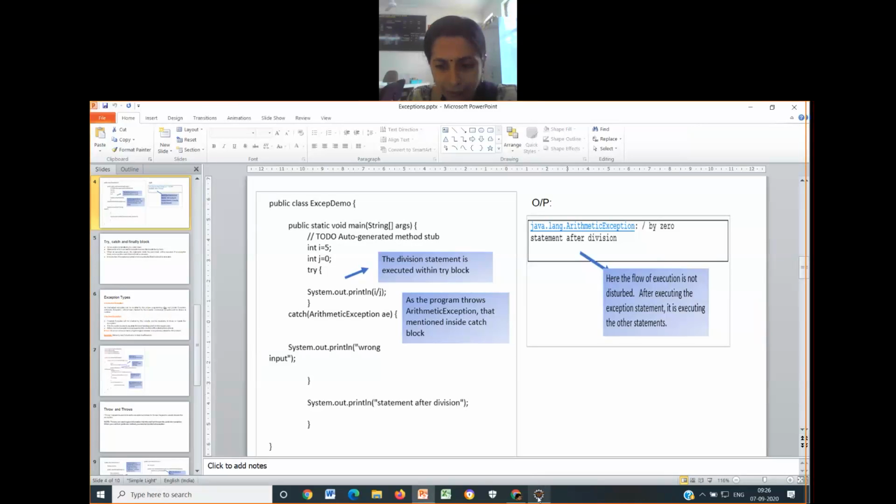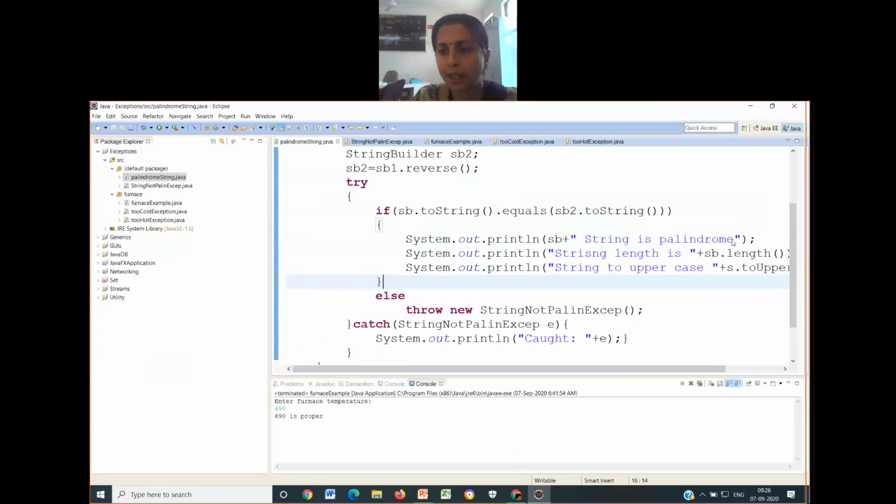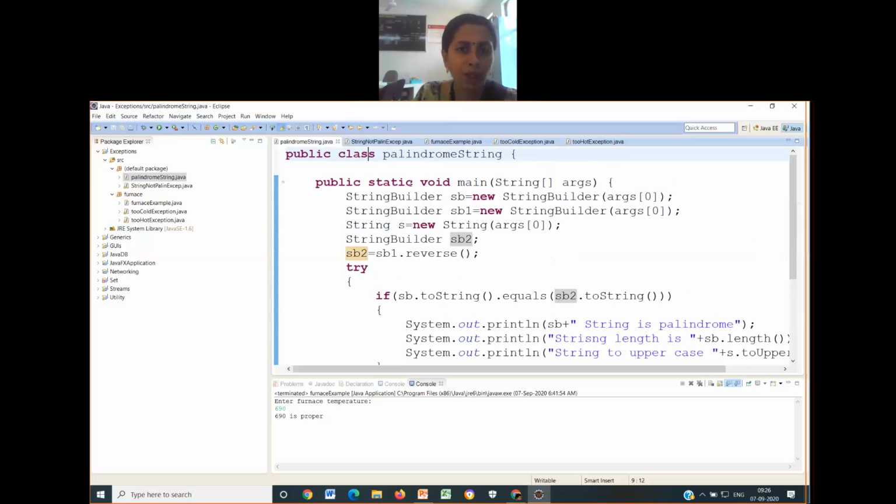I will directly go and open the Eclipse. I have done the programs there only. You can just see the first program. I have not written the heading here, but the name of the file explicitly tells what it is doing. So I just want to read a command line argument.